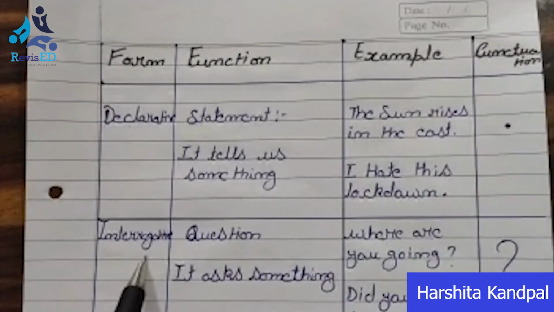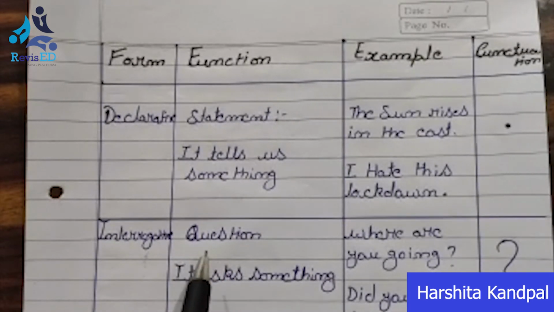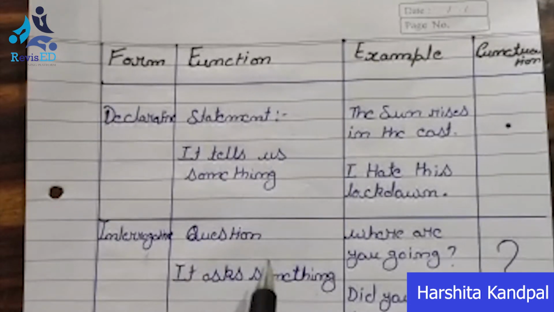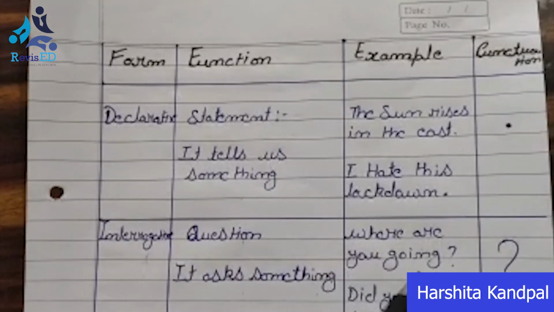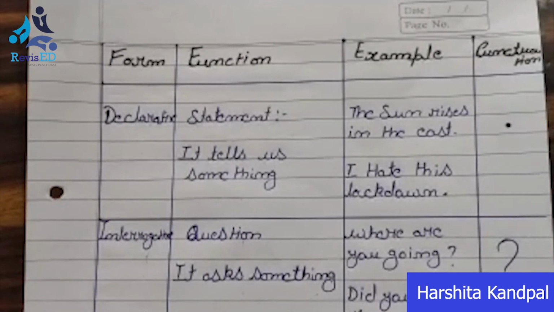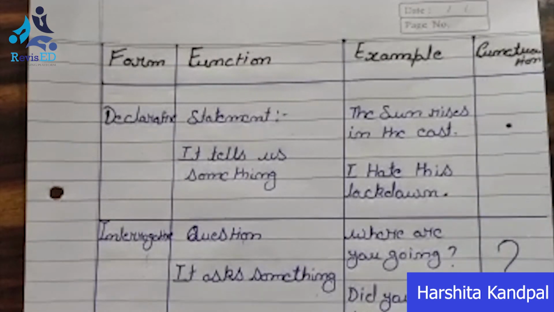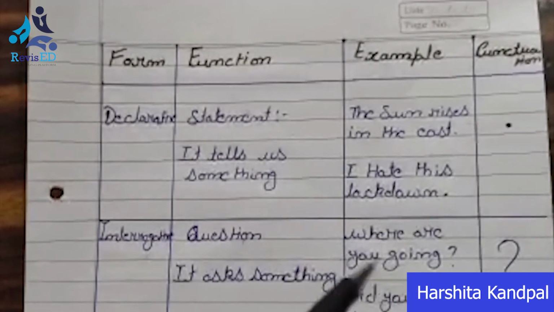Now coming to your second part, interrogative. As I told you again, here it asks something. A question will be here. Now example, where are you going? And then look at this question mark. Did you wait for me? क्या आपने मेरा इंतजार किया था? And again question mark because यहाँ मैं सवाल पूछ रही हूँ.